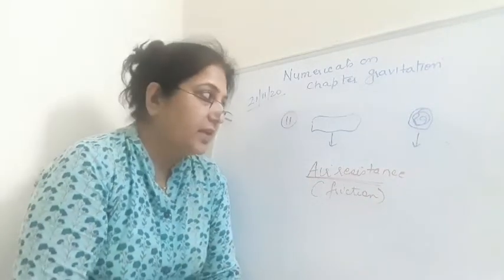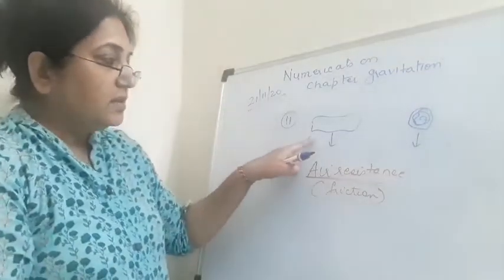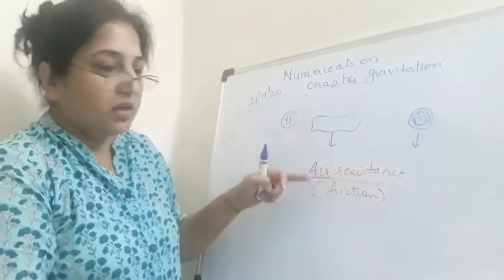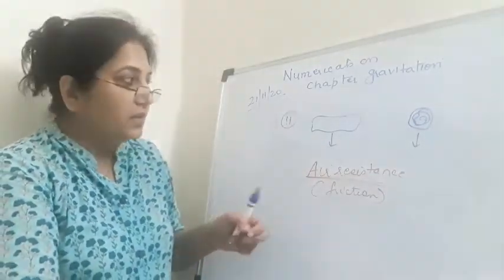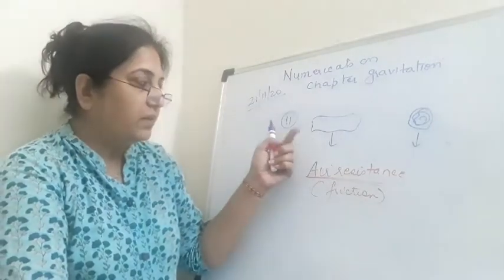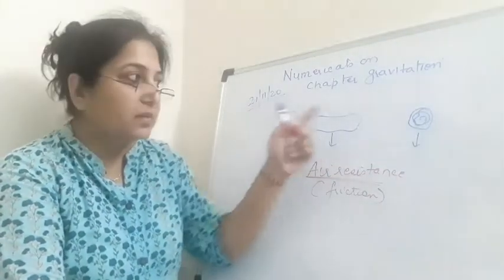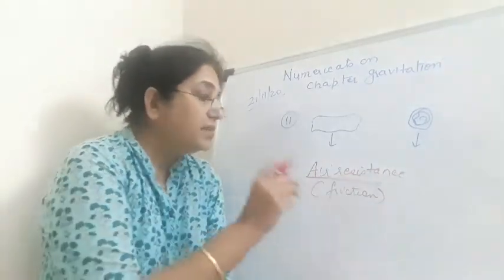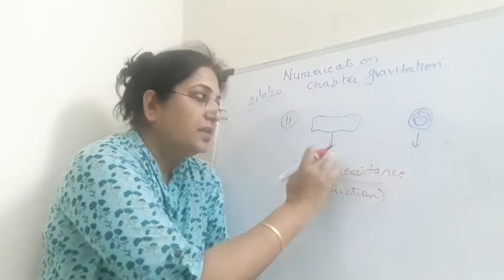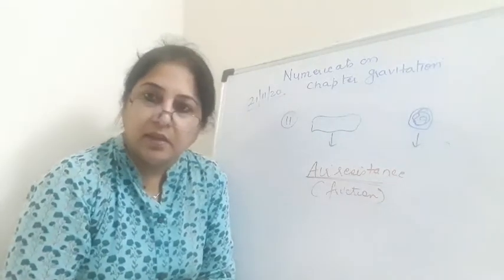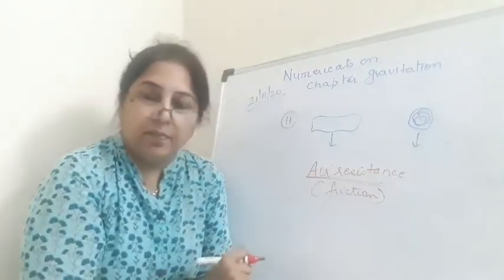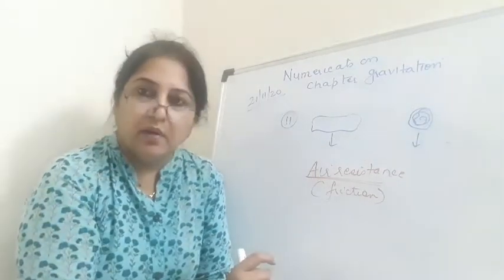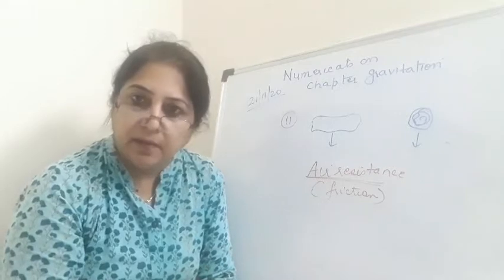I repeat what I said. See, this is a sheet of paper and this is a crumpled ball. Now both of them are falling down from the same height. The question is, why does this sheet of paper fall slower as compared to the one which is crumpled into a ball? We can say that this is because both objects experience air resistance. Now air resistance is more in the case of the sheet of paper. Why? Because of the greater surface area, right?